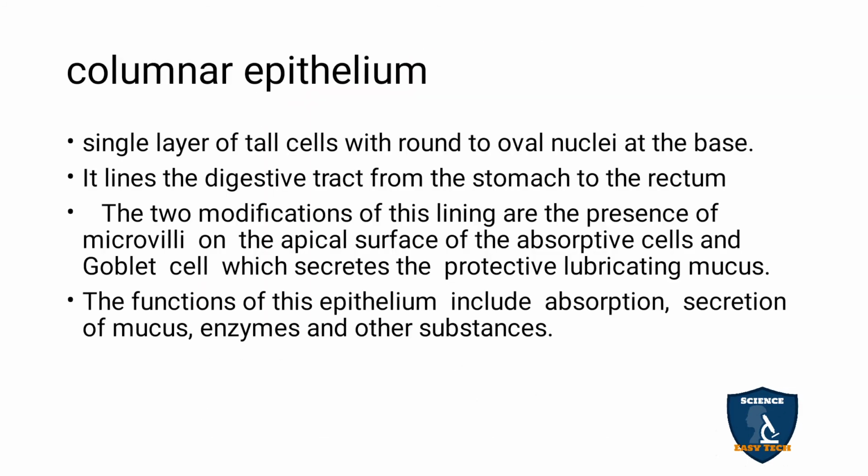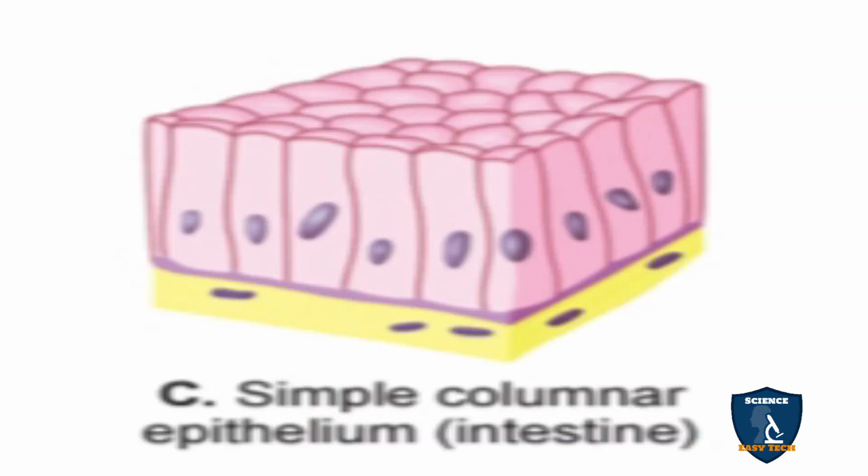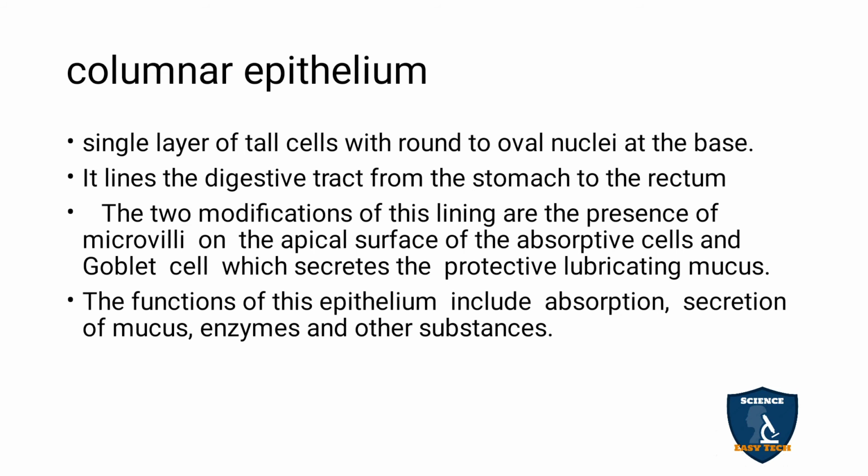Next, we move on to the columnar epithelial cells. They are elongated cells, but the nucleus is small, oval shaped, at the base of the cell. You can see, okay, they have a single layer of tall cells with a round or oval nucleus at the base. Where it is seen means it lines the digestive tract. So it acts as a lining layer in the digestive tract, from the stomach to the rectum.